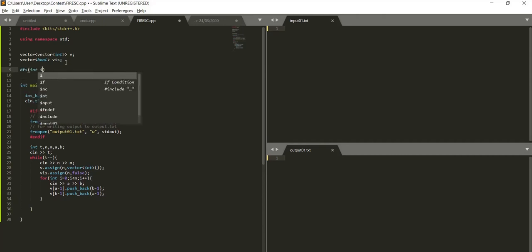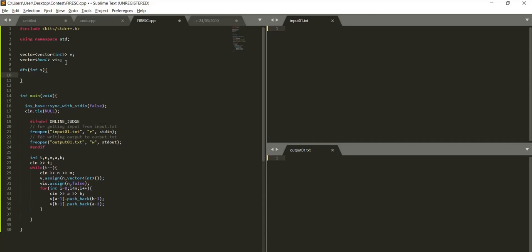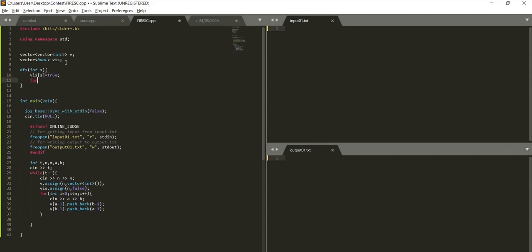We'll pass the node from which we need to perform the DFS, and first we'll mark it as visited, and for all the connected edges, that would be from 0 to s dot size, this is the position, right?